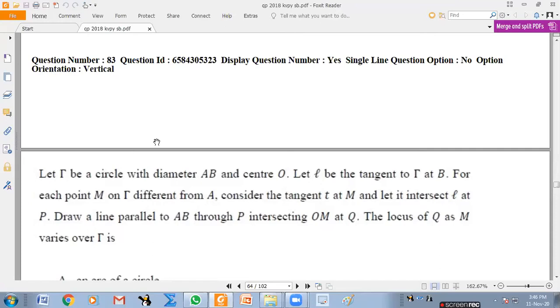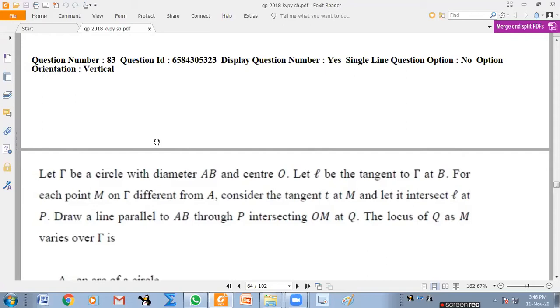If I read the question properly, there is a circle. Draw one tangent here. Take any other point here, draw a tangent there, extend this, and through this point draw a parallel line. What is the locus of this point?